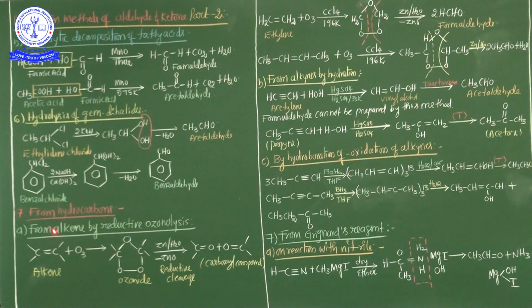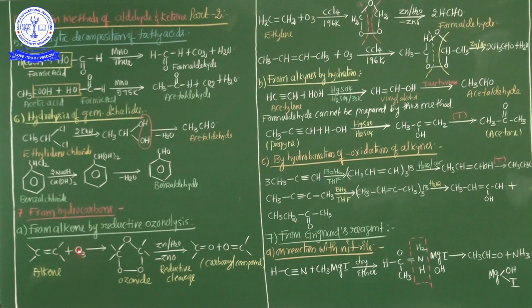So my dear students, the first preparation method in this category, from hydrocarbons, is that alkenes are involved in the ozonolysis method and finally give carbonyl compounds such as aldehydes and ketones. Now see here, this is an alkene, you know that, C double bond C. Carbons 1, 2, 3 show sp2 hybridization. This is the general representation formula of the alkene.